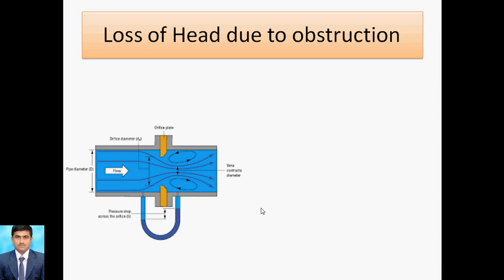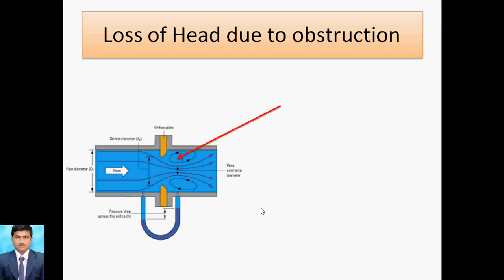The orifice plate causes obstruction of the flow, because whenever the flow enters and strikes the orifice plate, the streamlines will be contracted, and after some period they become parallel. That means the initial momentum will be lost from one side to the second side, so there is eddy formation, and that causes the obstruction. So that loss is called obstruction loss.